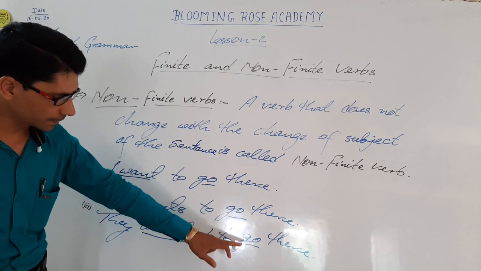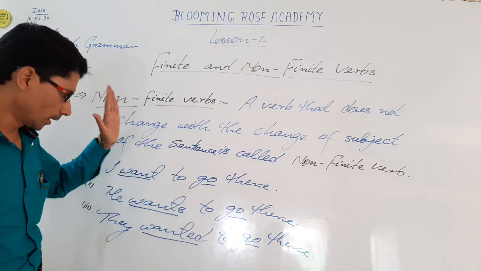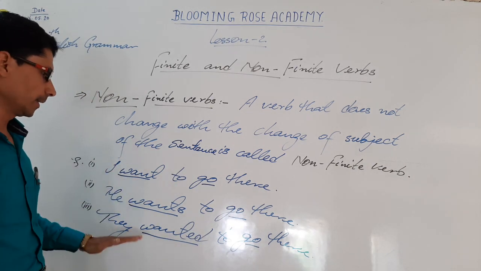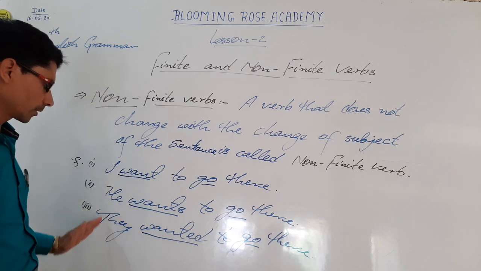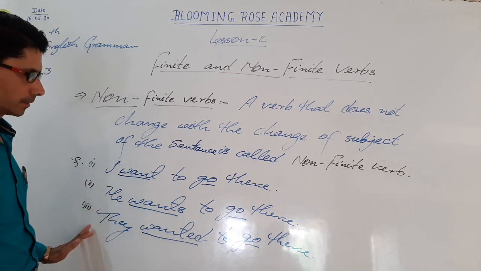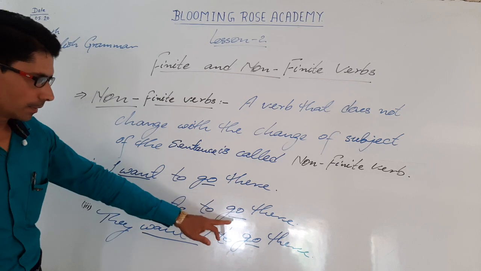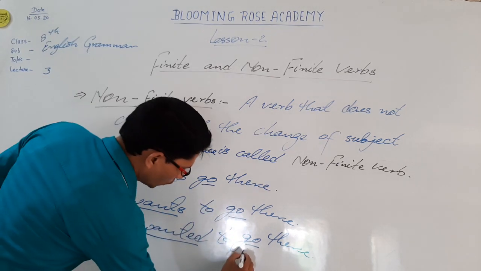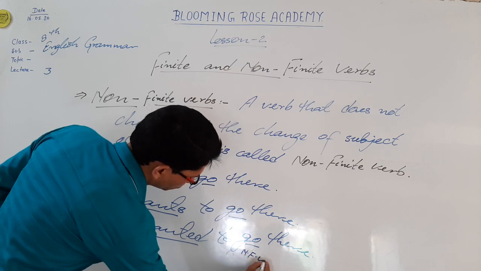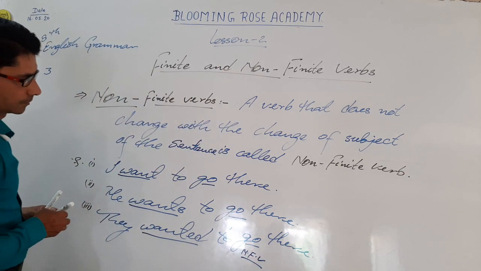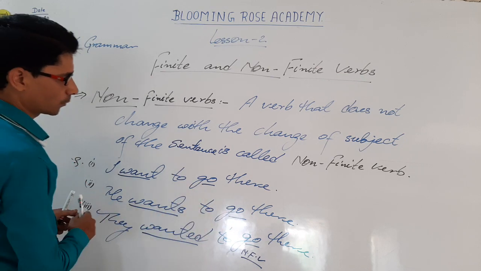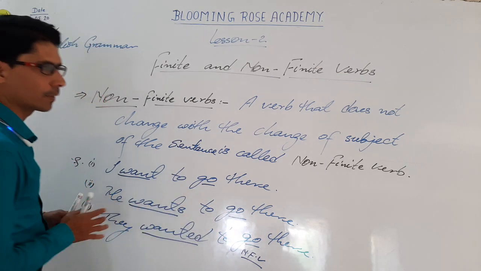A verb that is the same in every condition, when we change the subject of the sentence, such verb does not change. A verb that does not change is called non-finite verb. So in this sentence, go is non-finite verb. In this sentence, go is non-finite verb. In this sentence, go is non-finite verb.